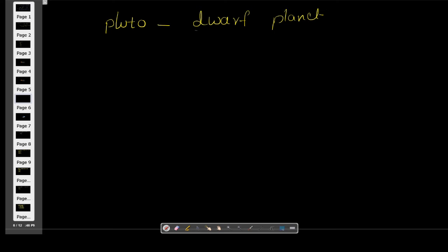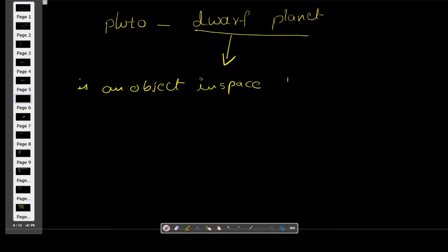Dwarf planet is an object in space that is like a small planet, but does not completely fit